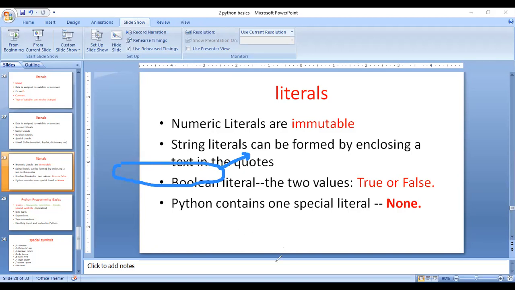The next important type of literal is, for example, the tuple. I'm representing the tuple with T. Let us assume apple, banana, mango, one, two, three in the tuple. That means the values in the tuple cannot be modified. You cannot modify the values in a tuple.